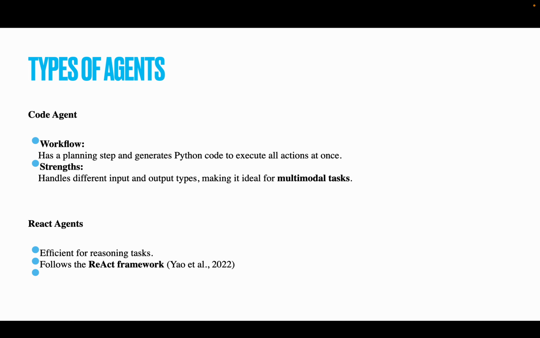The code agent workflow has a planning step and generates Python code for executing all the actions at one instance. Its strength is that it handles different kinds of input and output types, making it ideal for multi-modal tasks. Whereas React agents are efficient mostly for reasoning tasks, and they follow the ReAct framework based on a paper by Yao et al. in 2022.